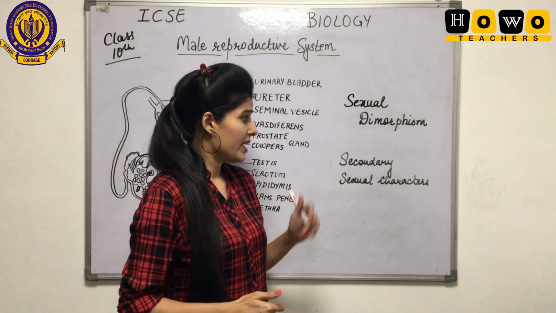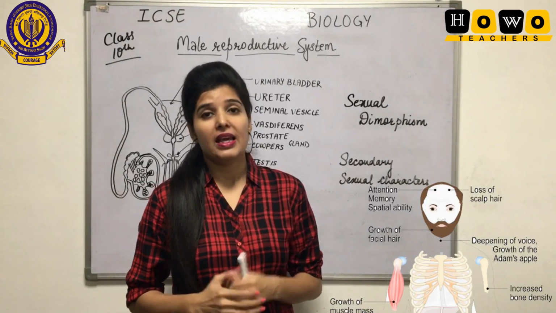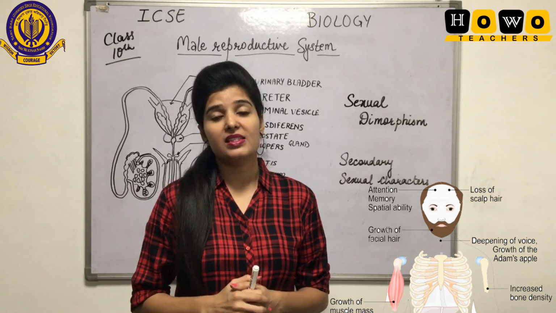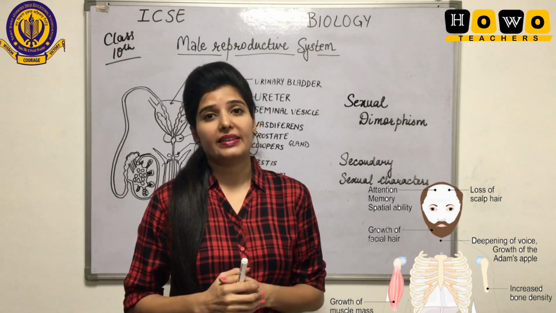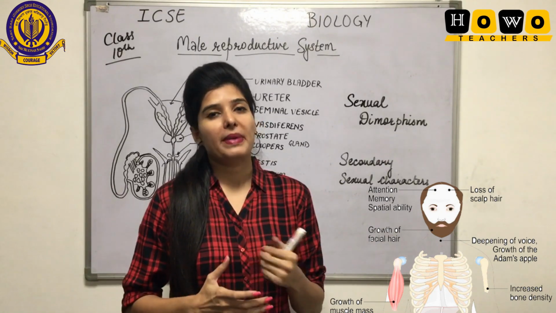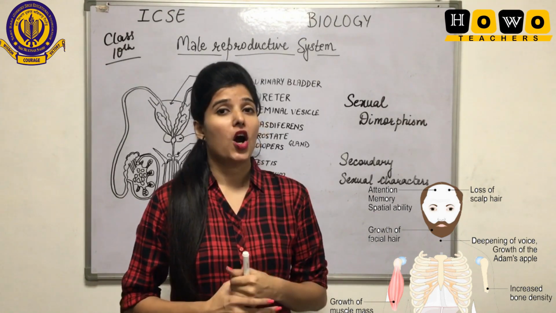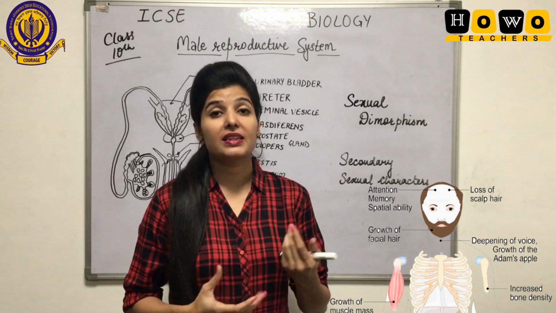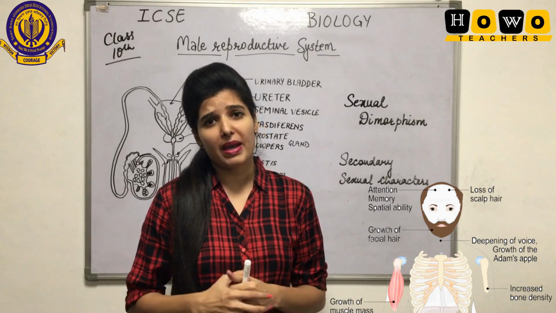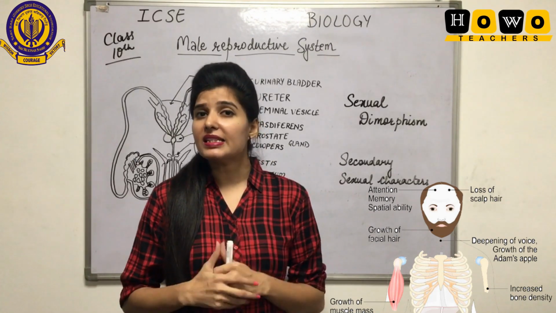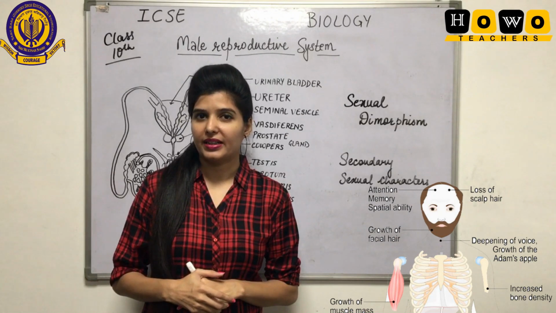So let us see secondary sexual characters. Dear students, in the case of males, there are some characters that are secondary sexual characters. That means these characters show how a male is different from a female. That can be deepening of voice, or there can be a difference in the appearance of the male, for example beard and moustaches, and many more examples. Such characters in males and females are known as secondary sexual characters.